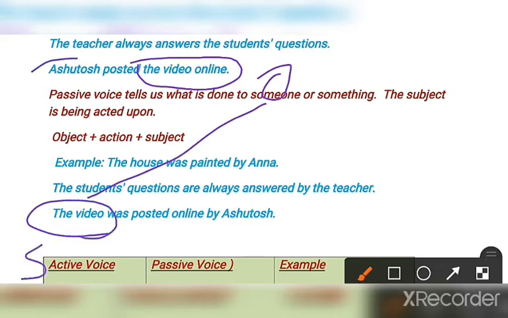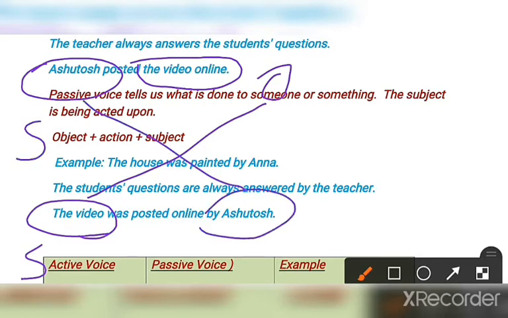Clear, no? And here Ashutosh, who was the subject, has now become the object of the sentence. So in this way, and this posted will be the same in both the cases. Clear? So that is why the object becomes the subject and the subject becomes the object in active and passive voice, but it gives the same meaning. There will be no change in the meaning.